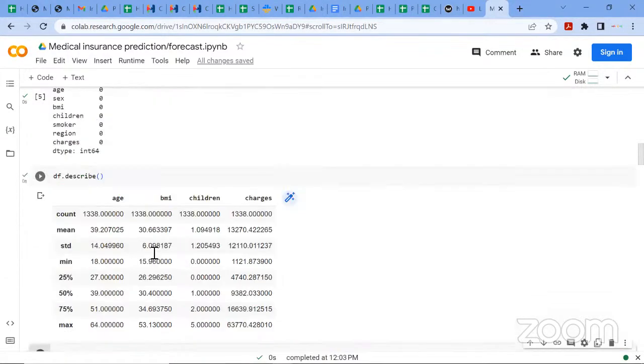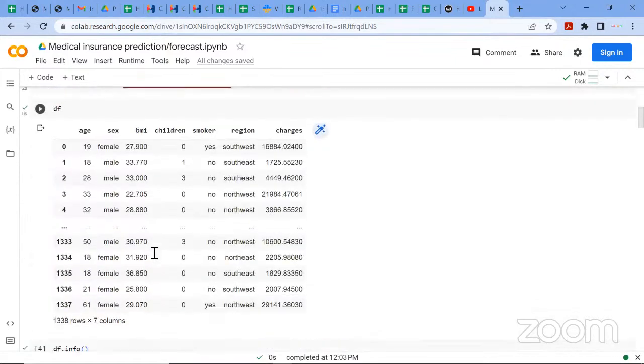Then also in our data set, we have the children column. That's for the clients, how many children do they have? Some of them have 1, 3, or 0.